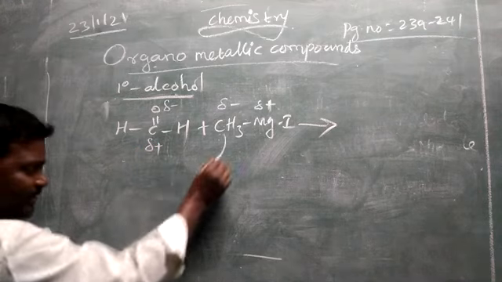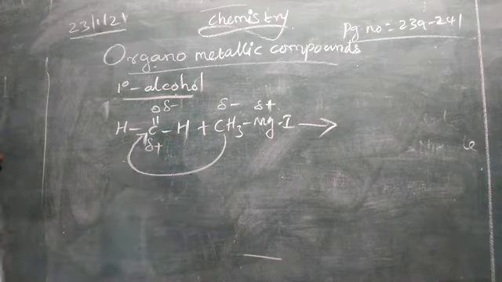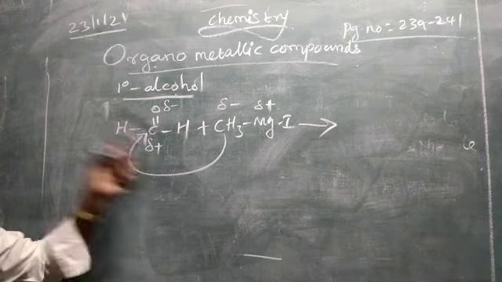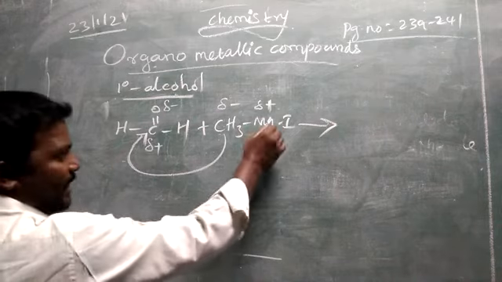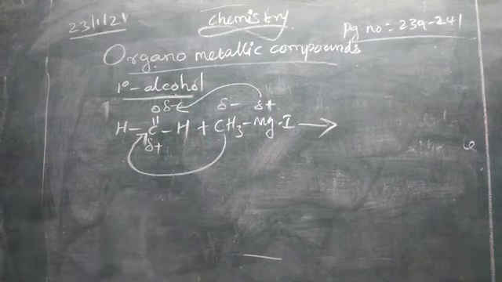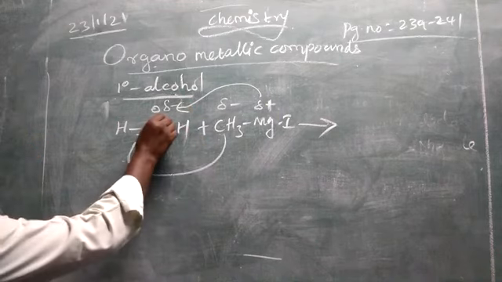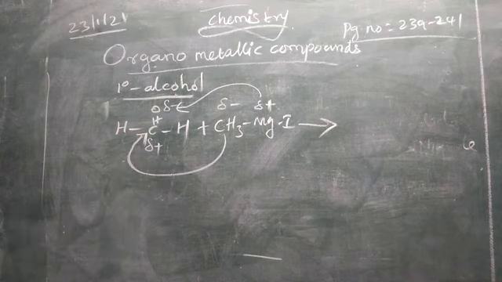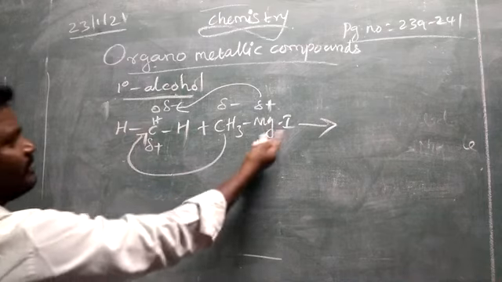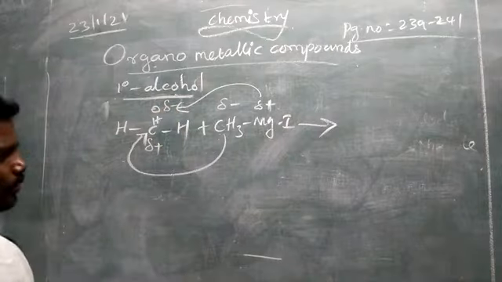So the CH3 group will attack the positive carbon, and MgI will attack the negative oxygen. So the double bond will reduce into a single bond. We add CH3 to this carbon and MgI to this O.